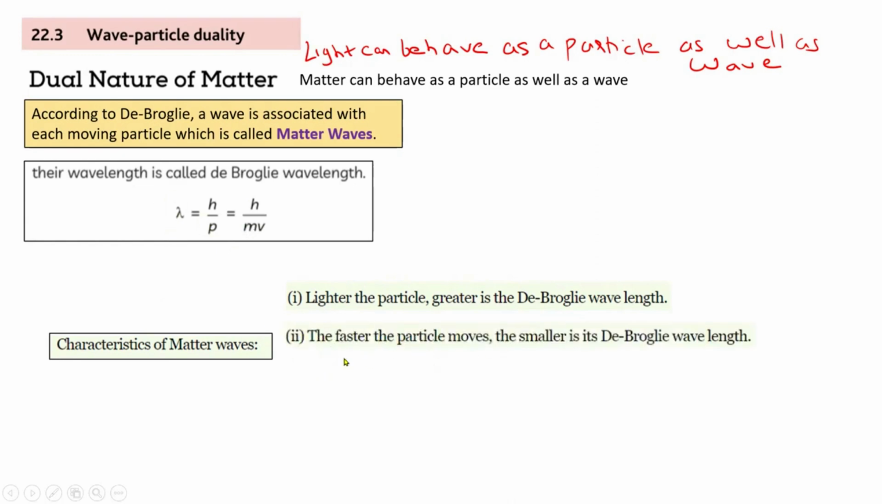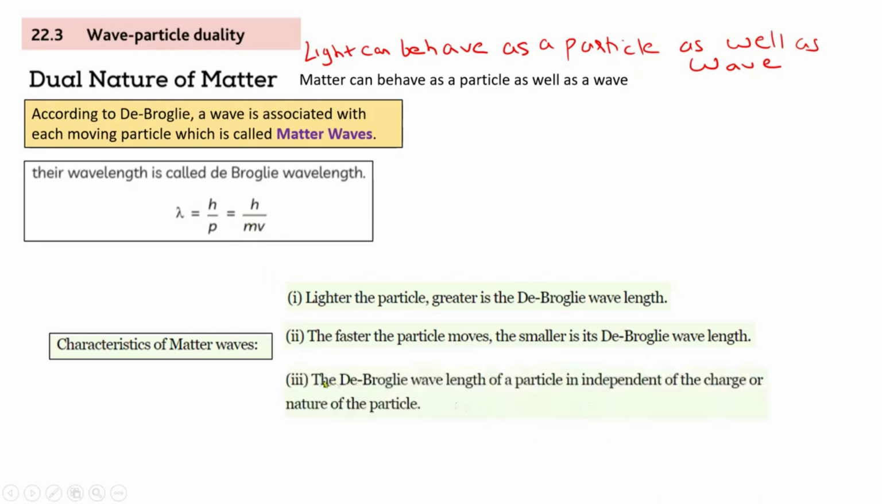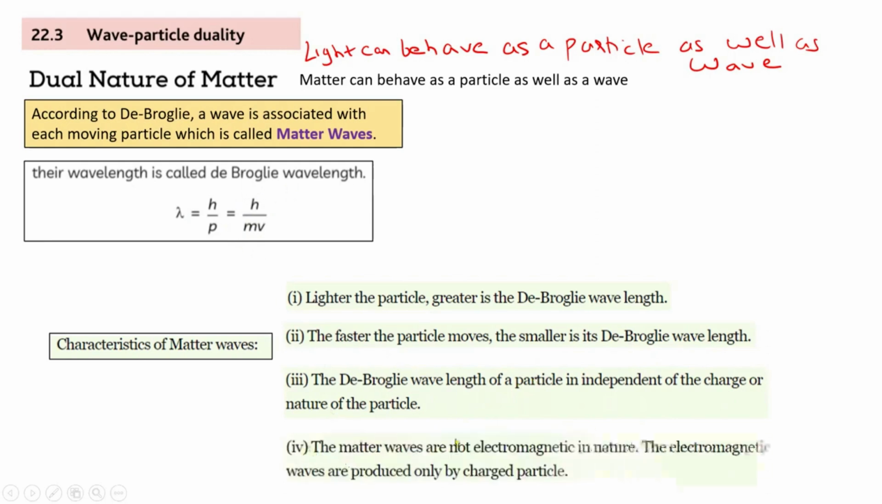Faster the particle moves, the smaller is its de Broglie wavelength. Same logic, speed is also in the denominator, so they have inverse proportionality. Third point, Rakin: the de Broglie wavelength of a particle is independent of the charge or nature of the particle. So in this formula, you do not have Q. There is no charge. That's why wavelength doesn't depend on charge.